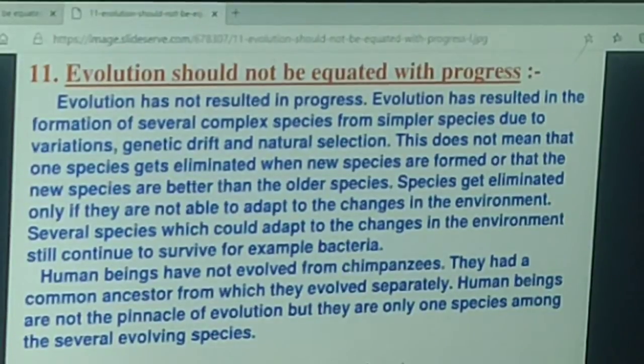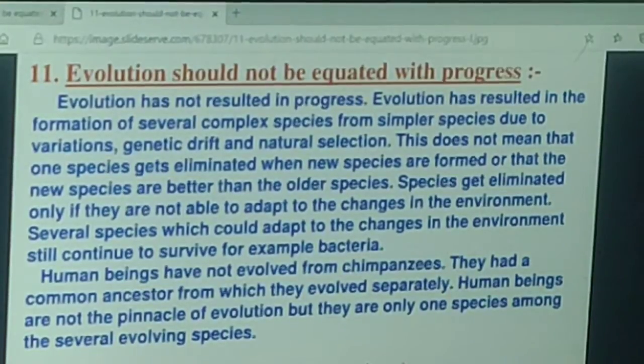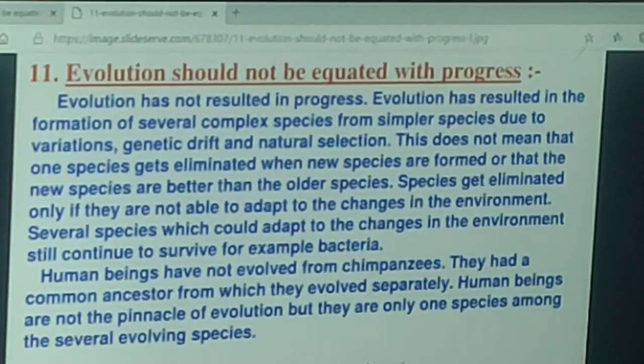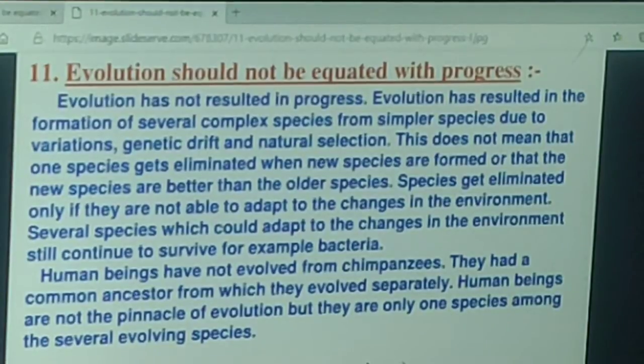Firstly, there are multiple branches possible at each and every stage of this process. So it is not as if one species is eliminated to give rise to a new one. A new species has emerged, but that does not necessarily mean that the old species will disappear. It will all depend upon the environment.